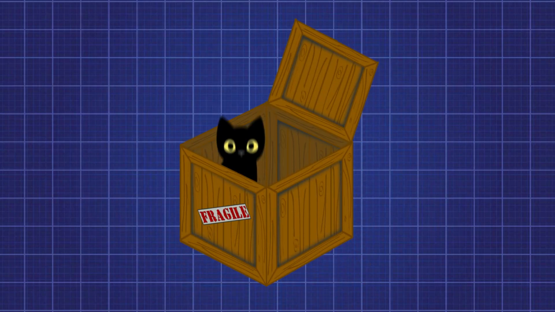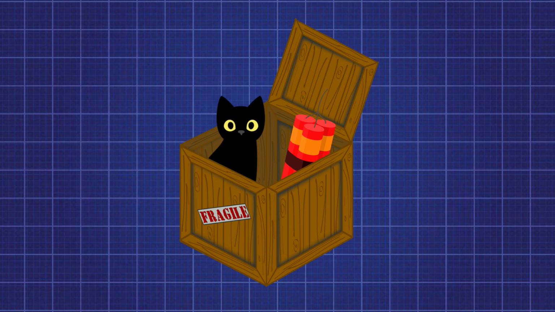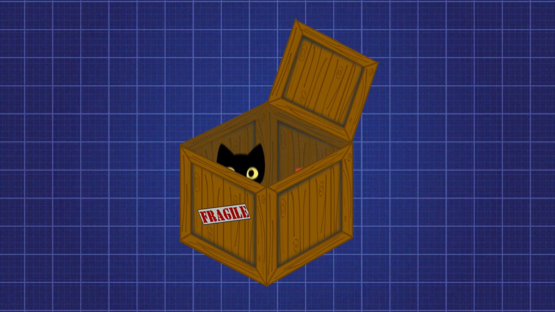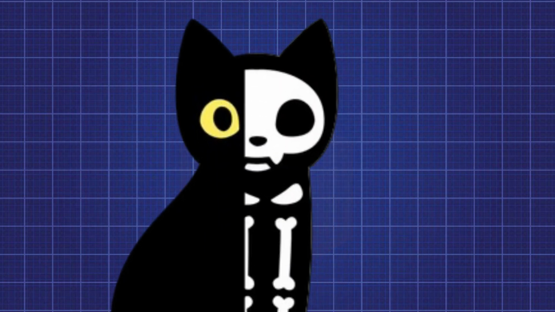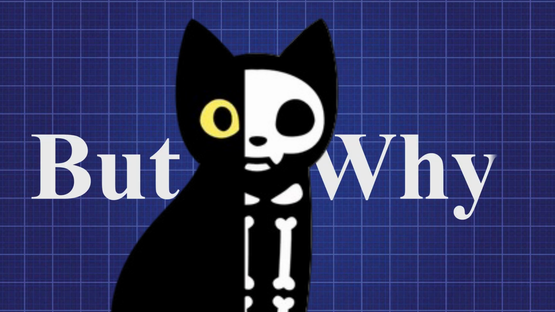You've probably heard of Schrödinger's cat. A cat is placed in a box with a mechanism that has a 50% chance of killing the cat. Until the box is opened, the cat has an equal chance of being alive or dead. According to this thought experiment, the cat is actually alive and dead until we open the box to observe the cat. But why? Well, the answer is actually much smaller than this analogy, and is also a much discussed topic